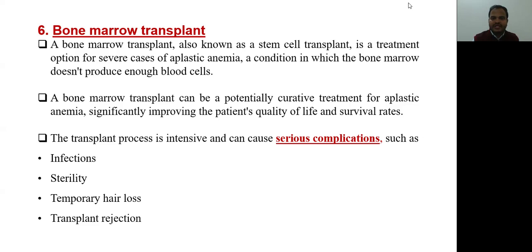A bone marrow transplant can be a potentially curative treatment for aplastic anemia, significantly improving the patient's quality of life and survival rate. The transplant process is intensive and can cause serious complications. You are seeing that each and every treatment of anemia has its own complications or side effects. So bone marrow transplant has complications like infections, sterility, temporary hair loss, transplant rejections. These are very serious side effects of bone marrow transplant.